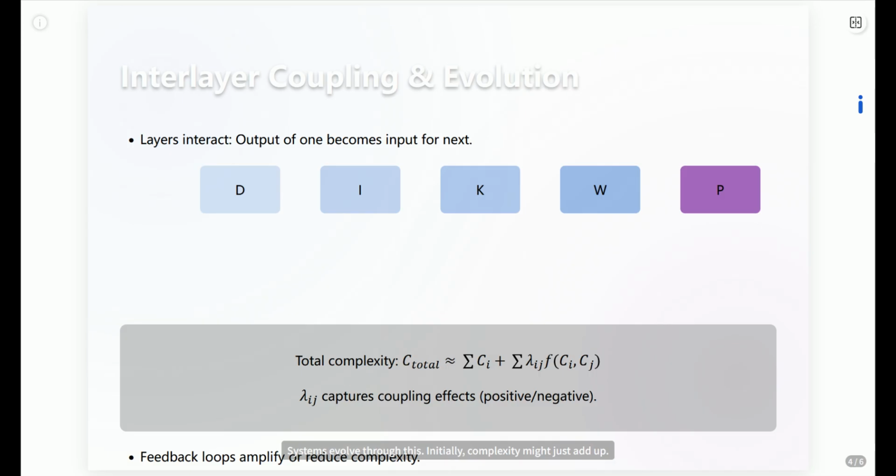Systems evolve through this. Initially, complexity might just add up. Then, as layers interact more, things can get messy, faster than linear growth. But eventually, good systems learn to coordinate, achieving stable synergy, where interactions become efficient, maybe even lowering the overall complexity. Understanding these dynamics is key to building robust AI.